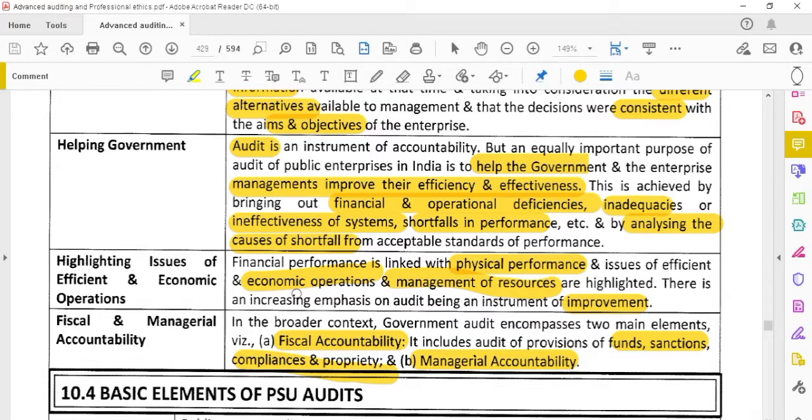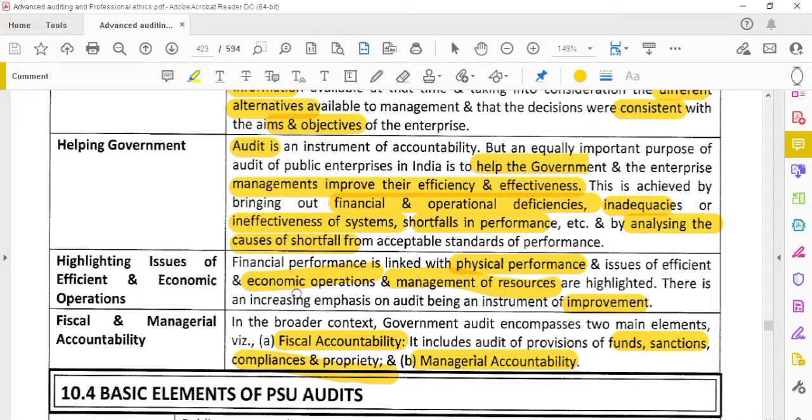And also we can identify how they are managing the resources. And also this audit will help to identify what are the issues in the efficient and economic operations. If there are any issues in the operations of the organization, that information can also be brought out by this auditor. Okay, fiscal and managerial accountability.